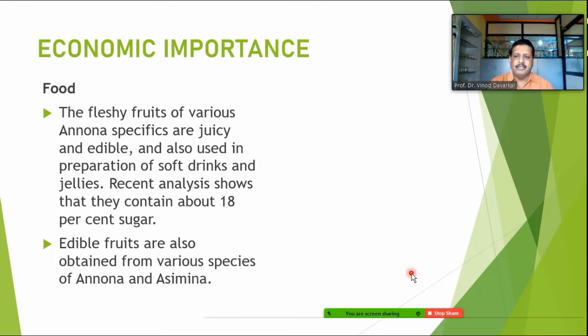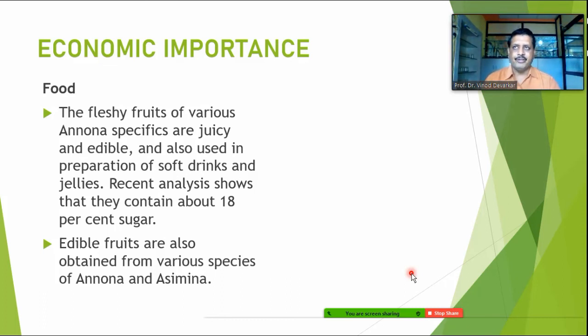The edible fruits are also obtained from the various species of Annona and Asimina. So these two are the genera which are commonly used as food. Normally hundreds of varieties have been developed in these genera, and these varieties can be used as food.